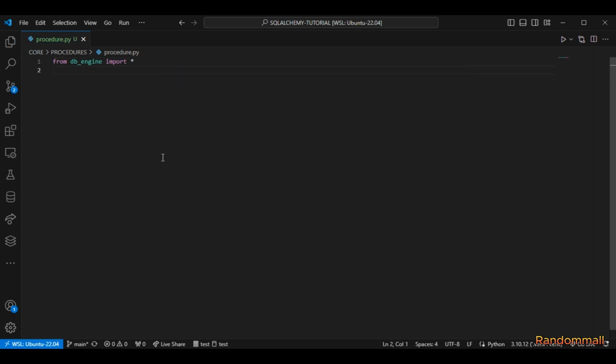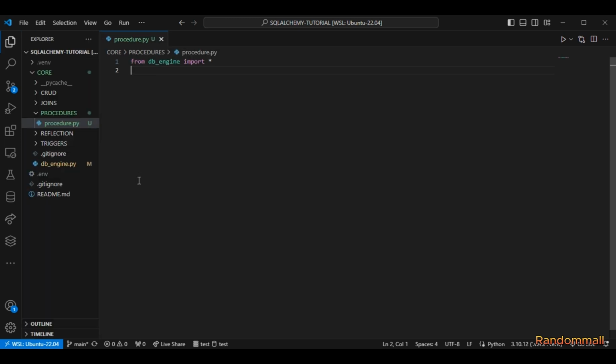And I'm going to start by creating a procedure that is going to take in a username, a user email, and the user age, which is for the users table. And it's going to take these as parameters, and then it's going to create a user. And this same procedure is going to confirm that the email does not already exist. If it already exists, it's going to throw a custom error that we are going to create. If not, it's going to create a new user and then create an entry in the order counts table. And for the new user, set the order count to an initial value of 0.